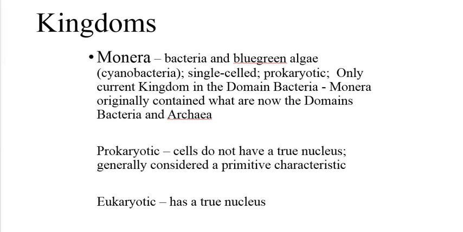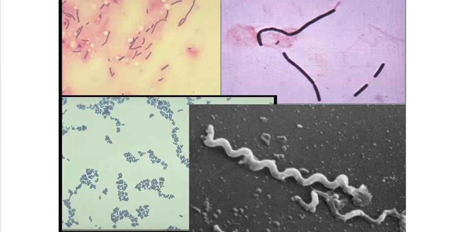The archaeans are in a separate kingdom, in part because their metabolism is so different from that of bacteria. These are examples of different kinds of monerans, in other words, bacteria.